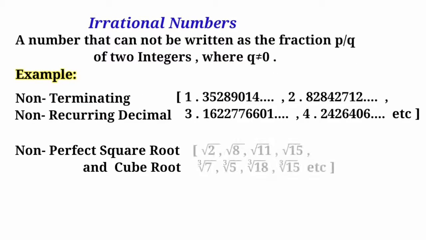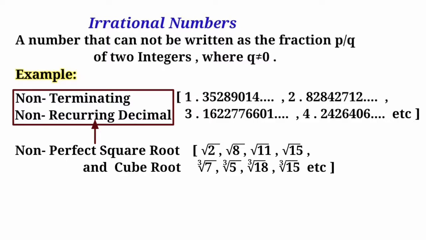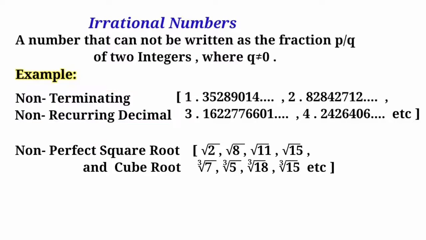Non-perfect square roots and cube roots resulting in non-terminating, non-recurring decimals are also irrational numbers.